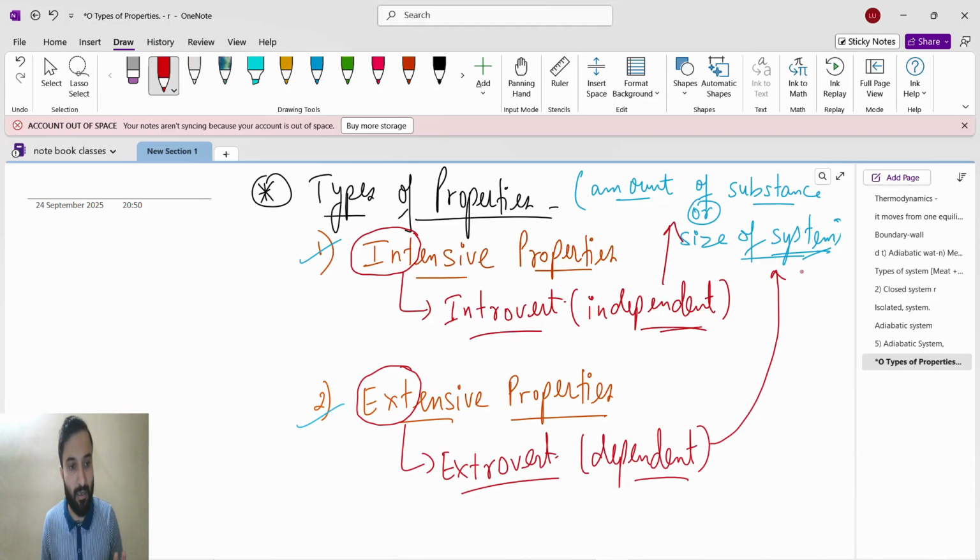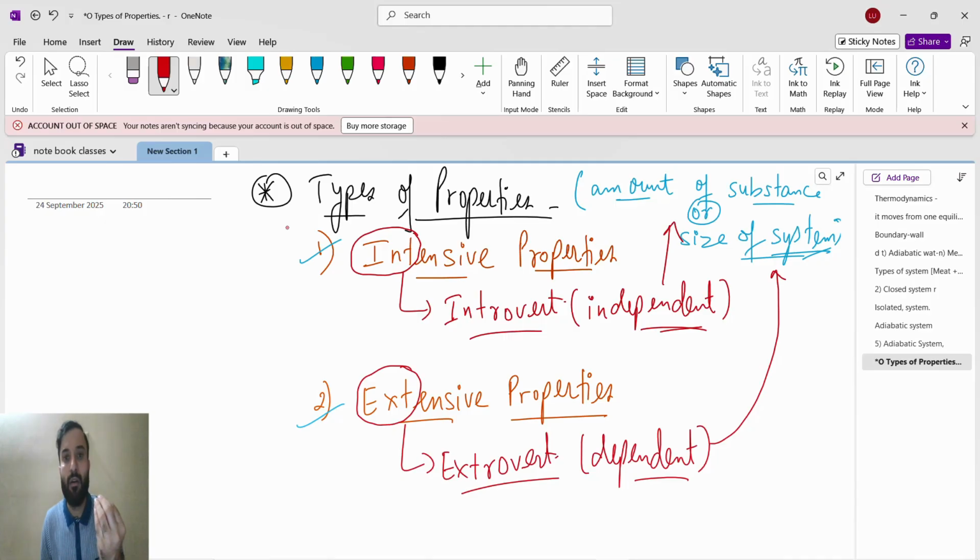Okay, you can write the definition. Intensive properties are those properties which do not depend on amount, like temperature. Suppose this room has a temperature of 27 degrees. If I bring an AC and fix it in a small room, and keep the AC temperature at 27 degrees Celsius, the room temperature is 27 degrees Celsius. If I bring the same AC to a big hall with the same setting of 27 degrees Celsius, the same temperature will be reached in the hall. So temperature is an intensive property, it does not depend on size.